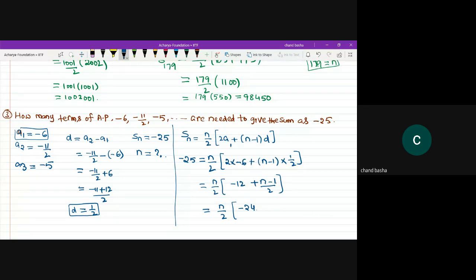It is minus 24 plus n minus 1 divided by 2. So minus 24 minus 1, it is minus 25. This is equal to n divided by 2, that is 2 into 2, 4, denominator value, n minus 25.